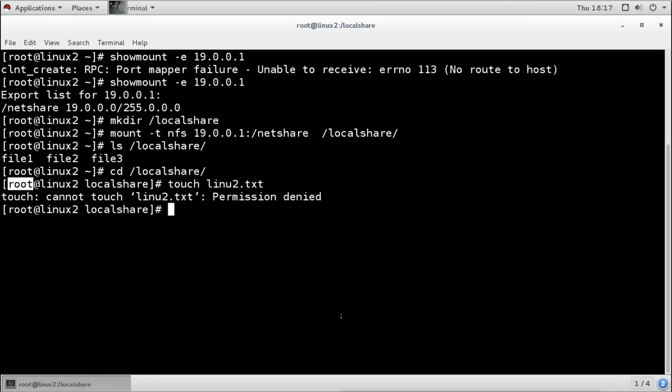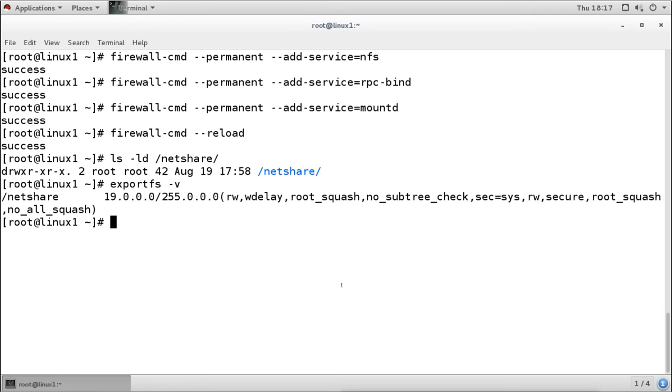That means we have to give the other user write permission to allow that root user to edit anything. Otherwise, we can use the setfacl command to give different users different permissions. So when those users log into the client machine, they will use the share accordingly.